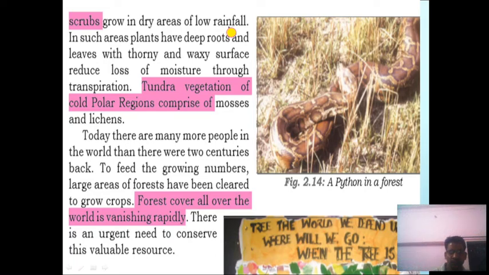For example, in desert areas, plants have deep roots and leaves with a thorny and waxy surface to reduce the loss of moisture through transpiration. The tundra vegetation of colder regions comprises mosses and lichens, because this kind of vegetation exists only for a short period of time, especially in the summer season. So this was about the tundra vegetation.